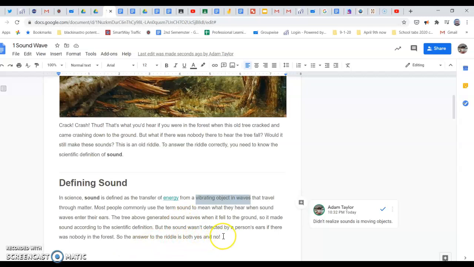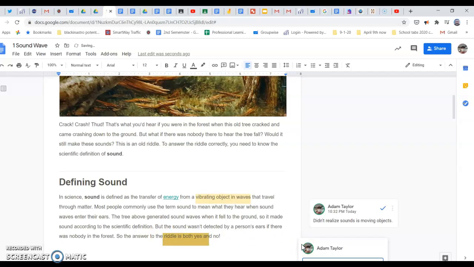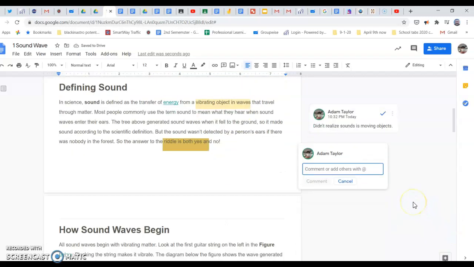Okay, so they're talking about that riddle: if something falls in the forest and nobody's there to hear it, does it still make a sound? Nobody's there to hear it, but the sound is still there. So maybe you like riddles and it reminds you of another riddle that you've heard before. So then you could comment on that. Because some riddles are hard to find and some people really like riddles, so maybe this is something they thought of.